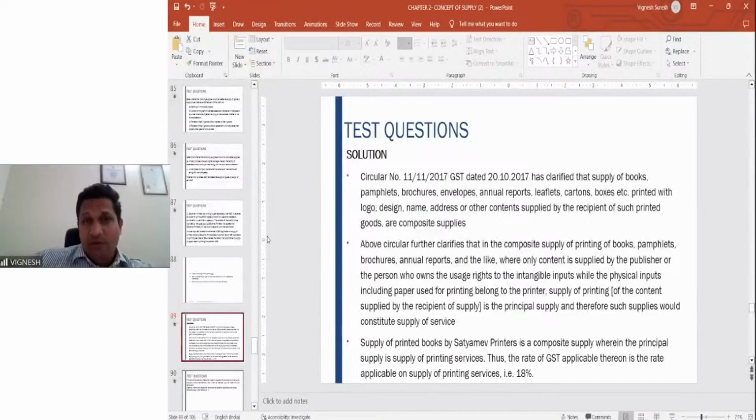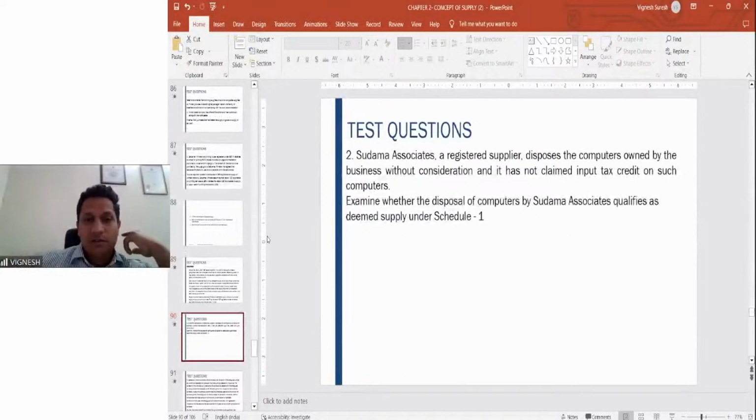The question will hardly be for 5 marks. If you give such a big answer for 5 marks, you'll be able to complete the exam only in 6 hours. Then, next question.